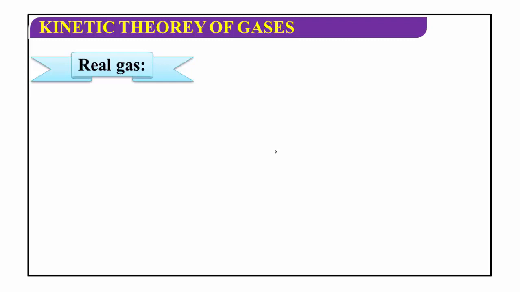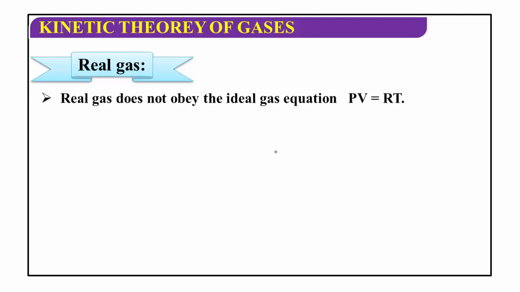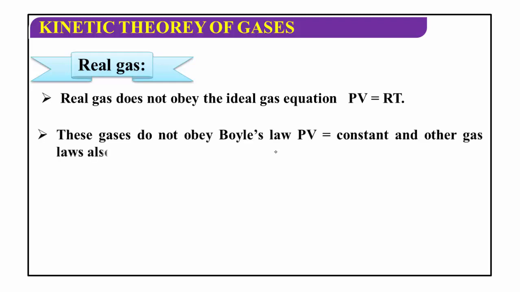Now we will move to the next concept, that is real gas. Real gas does not obey the ideal gas equation. This is a very, very important concept. The gas which obeys the gas laws is called an ideal gas. The gas which does not obey the gas laws or gas equation is called a real gas. Real gas does not obey the ideal gas equation PV is equal to μRT, and these gases do not obey Boyle's law.